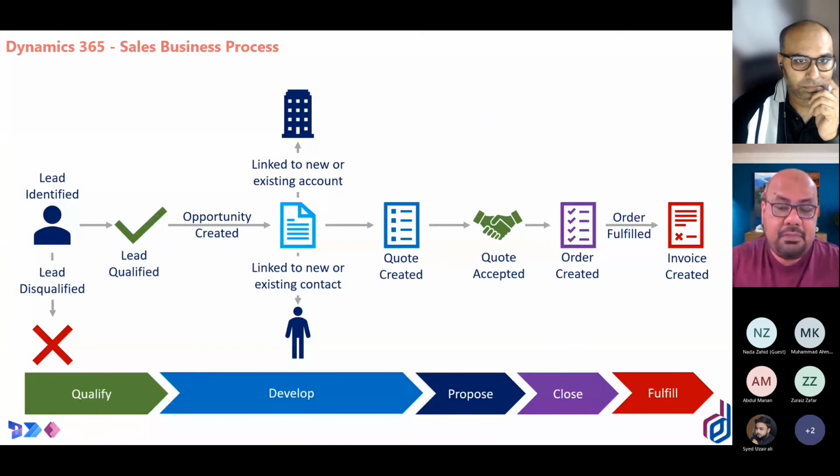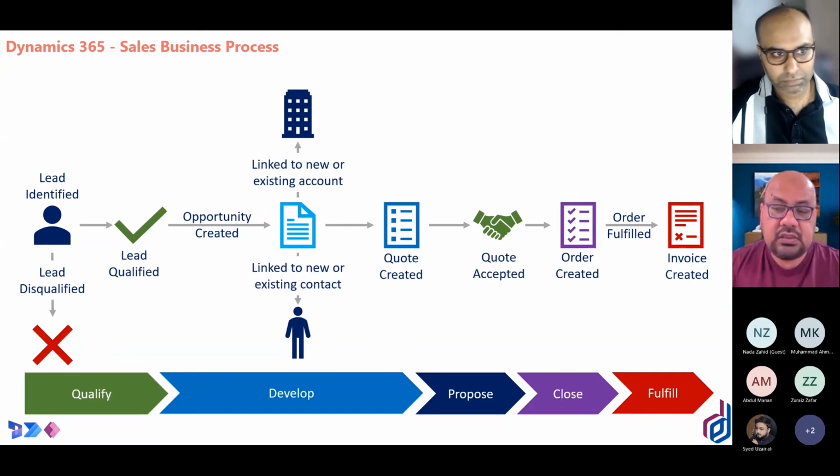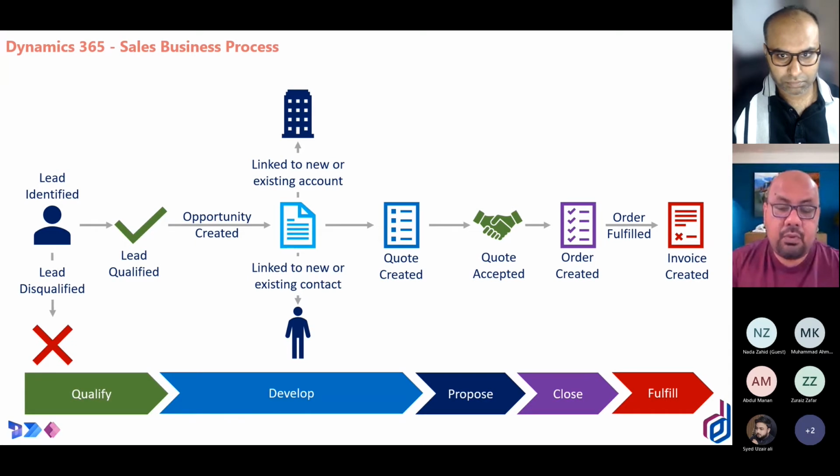This is the sales business process that we were looking into previously. We spoke a lot about inquiry management, which is under the lead. Then we spoke a lot about opportunity management, how it is handled and how it is created, and the scenarios you might have in your experience when the customer has a requirement, or you have a situation where you are going to propose a solution or product or services to the end consumer, and how you create the opportunity to maintain and manage your sales pipeline.